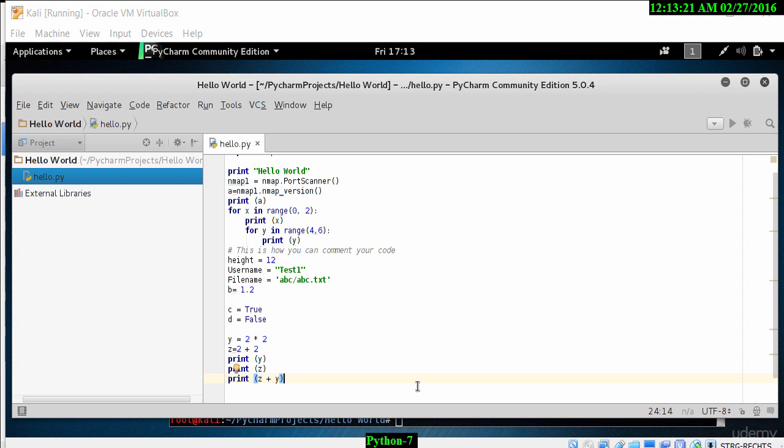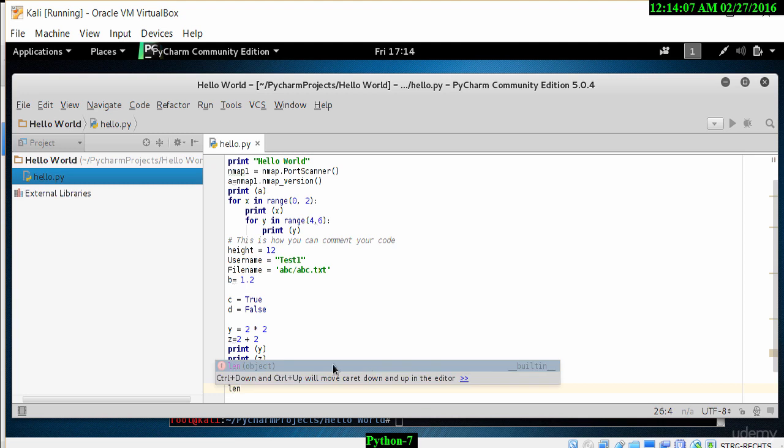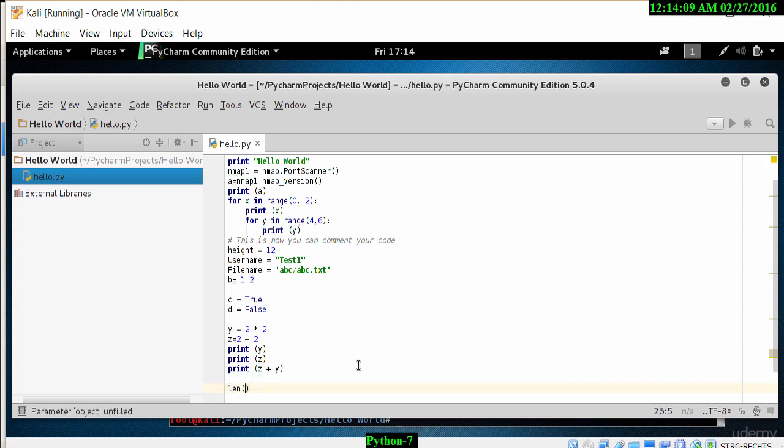Now, before I finish this video, I want to show you a couple additional commands, and the one that we want to look at is the length command. So to do that, we have the PyCharm open, and if you do get a chance to purchase the paid version of PyCharm, it is highly recommended. The free version is great, but the paid version does have some additional features and benefits.